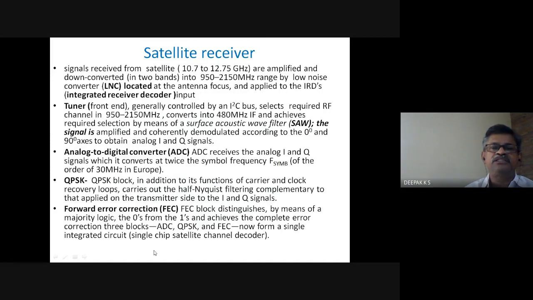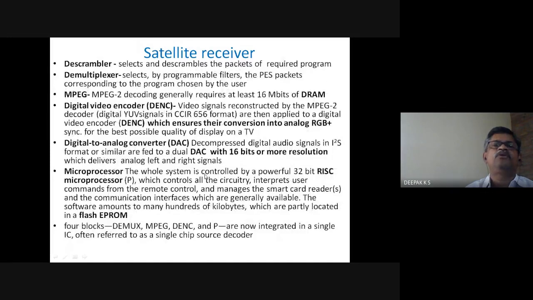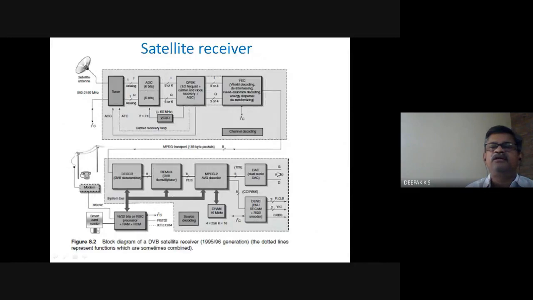Now this forms a single chip satellite channel decoder. All these three blocks, ADC, QPSK, FEC, are in a single integrated circuit and form a chip. And again you have the descrambler, demultiplexer, and MPEG decoder.